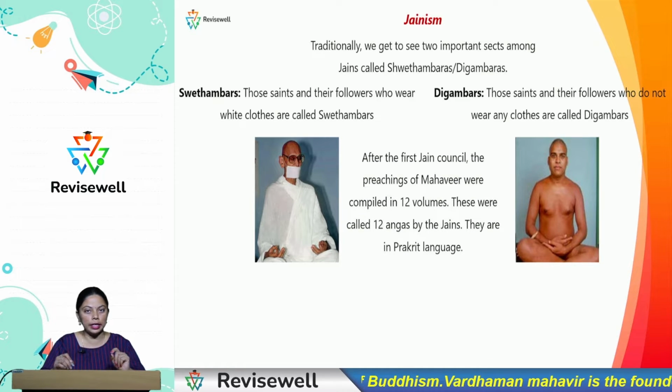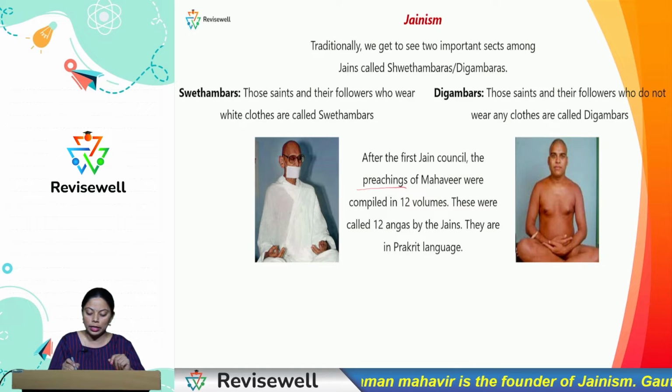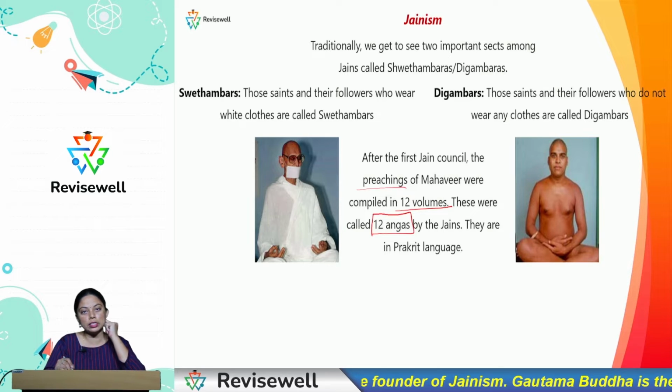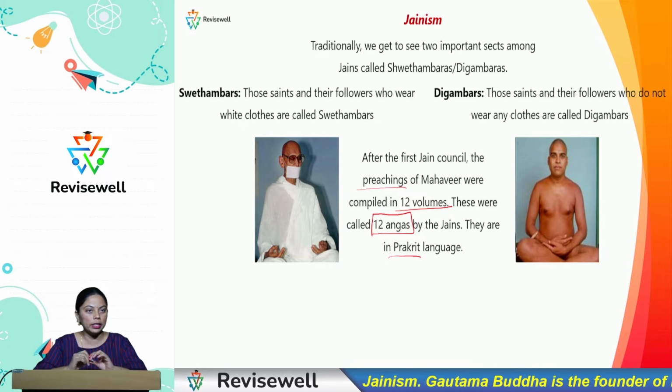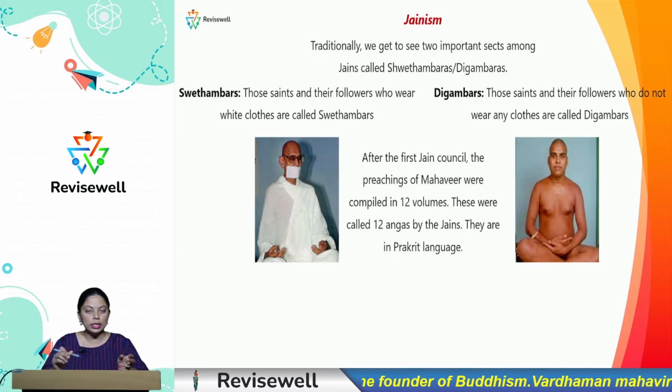After the first Jain council, the teachings of Mahavira were written down or compiled in 12 volumes. These 12 volumes are called the 12 Angas by the Jains. They are in which language? They are in the language called Prakrit. The main intention of making the writings in Prakrit is that it is a very ordinary and common language which was known to everybody. So that's the intention of writing and preserving those teachings in the language called Prakrit.